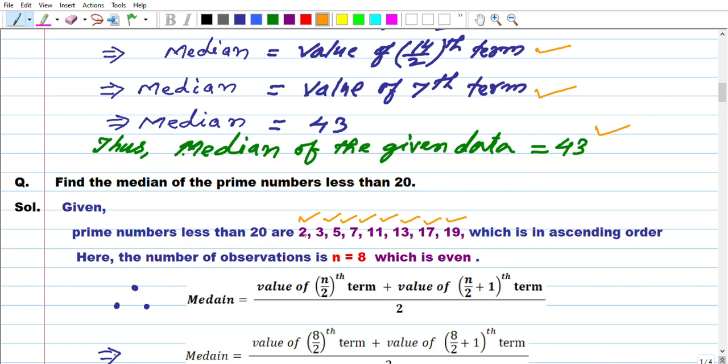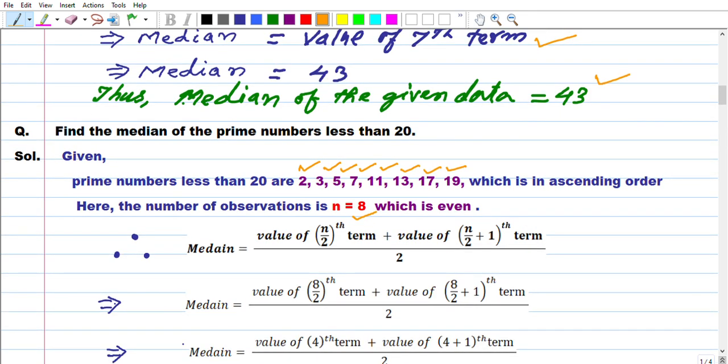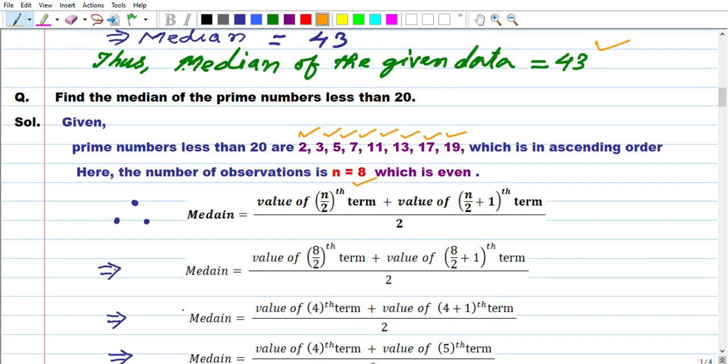The number of terms here: 1, 2, 3, 4, 5, 6, 7, 8. Yes, n equals 8. But n is even, so we will apply the second formula which I mentioned above, that is, the value of the n by 2th term plus the value of the n by 2 plus 1th term.